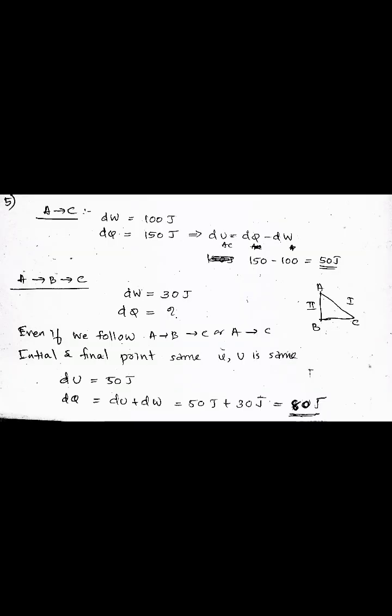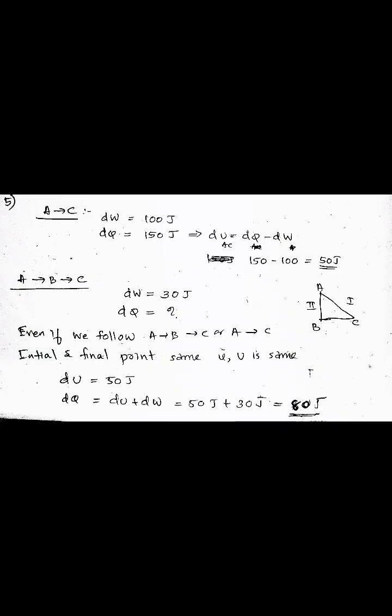So here A can reach C by two paths, that is by A to C directly and by A to B to C. Then by A to C, we know that in this path dW is equal to 100 joule and dQ is equal to 150 joule. So that du is equal to dQ minus dW, and this is equal to 150 minus 100, that is 50 joule.